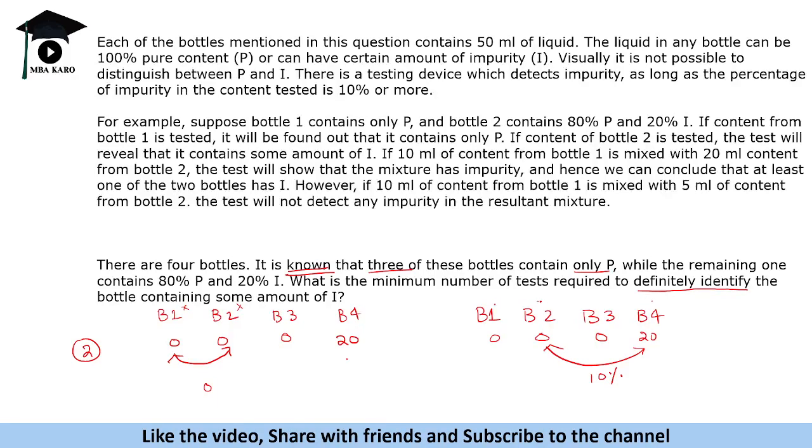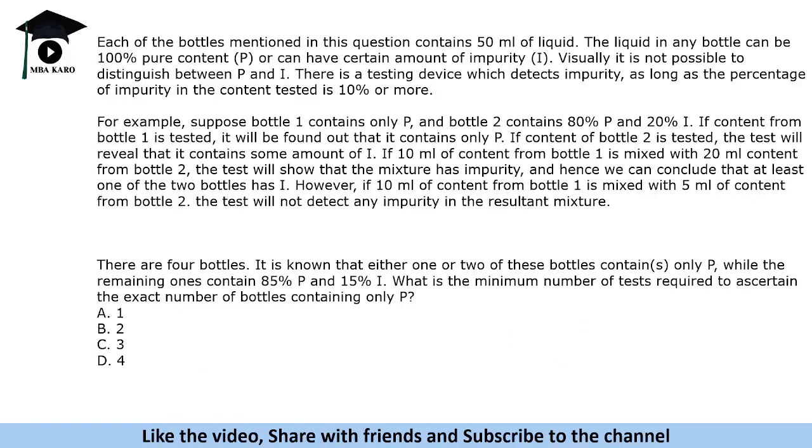Now we know that these are not faulty ones, so we will remove them. Now we will just check individually one of these. Let us say if I check B2, I will get 0%. So I know that B2 is pure, this is impure, because it is known that 3 are pure. And if I check B4, it will show me 20% impurity. So I know that yes, B4 is the one that has impurity. So in this case also we need just two checks. One by mixing and another by just picking any of them randomly. So we need two tests to identify it.